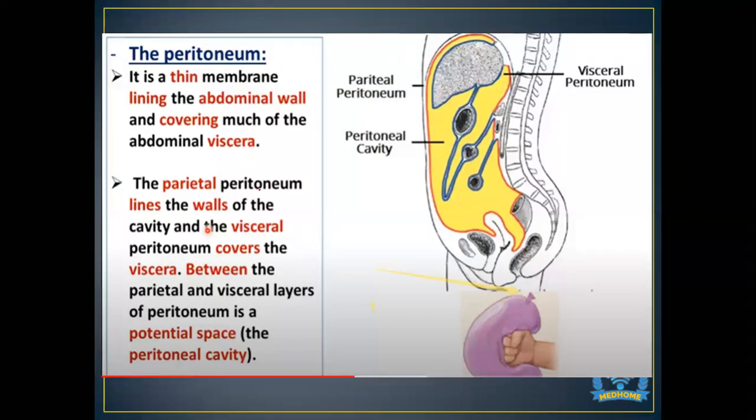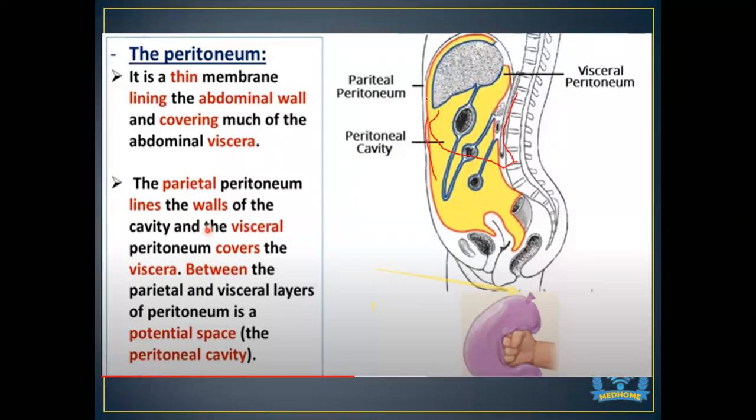The parietal peritoneum lines the wall of the cavity, and the visceral peritoneum covers the viscera. Between the parietal and the visceral layers of the peritoneum is a potential space that we call the peritoneal cavity. If you look here with me, this whole is the abdominal cavity. This is the anterior wall of the abdominal cavity and this is the posterior wall. The space in between, the yellow color, is the peritoneal cavity.